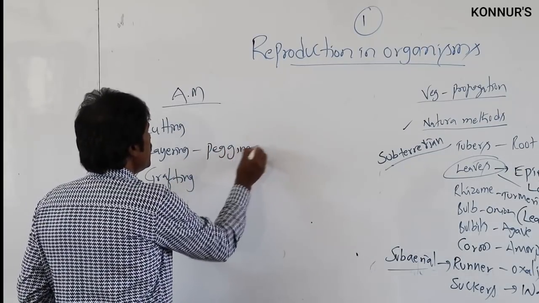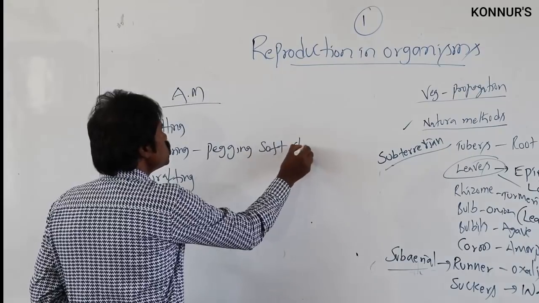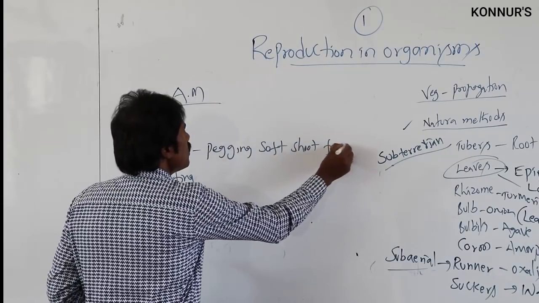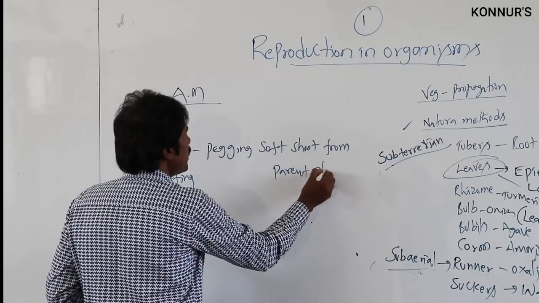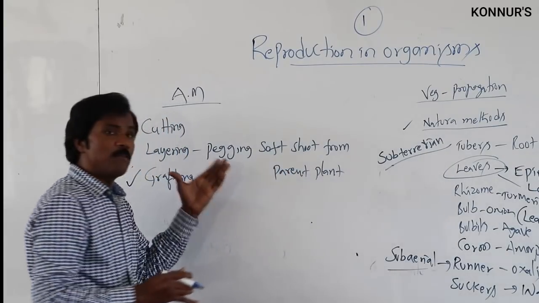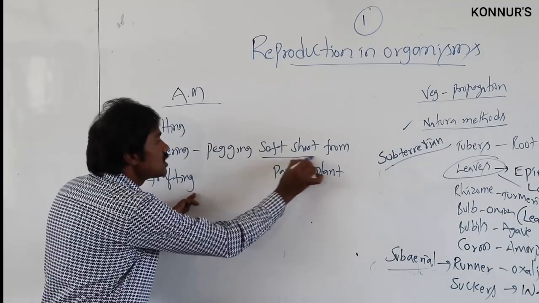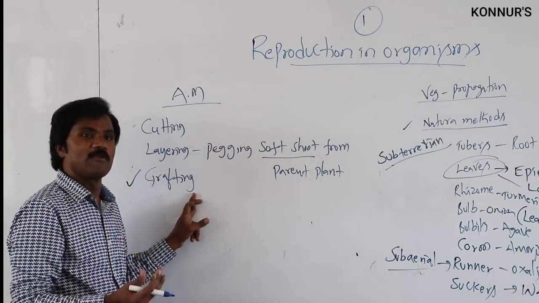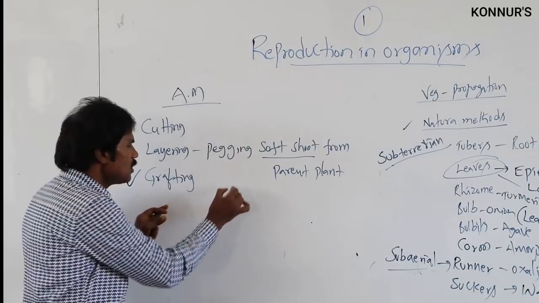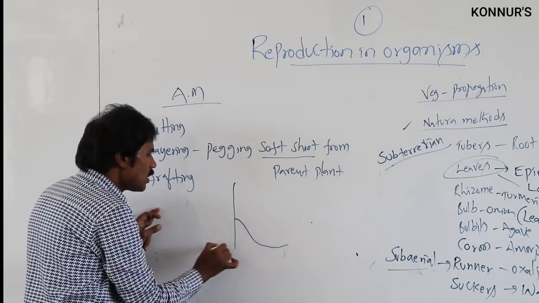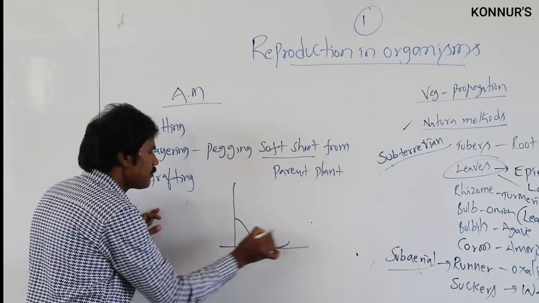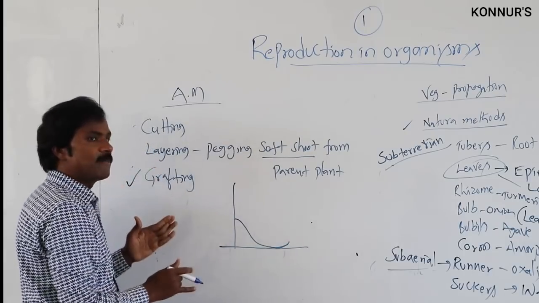In layering, one pegs a soft shoot of the parent plant. This is very important: soft shoot only, not a well-developed one. It is not separated from the parent plant.